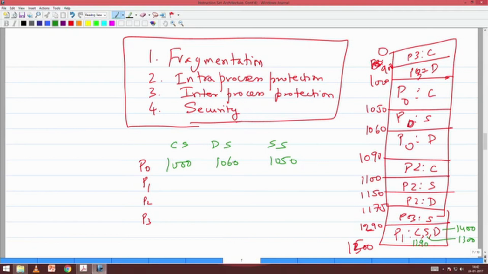When P1 is executing, this will be 1290, 1300 and 1400. When P2 is executing, it will be 1090, 1100, 1150. When P3 is executing, it will be 0, 900 and 1175. Are you able to follow?